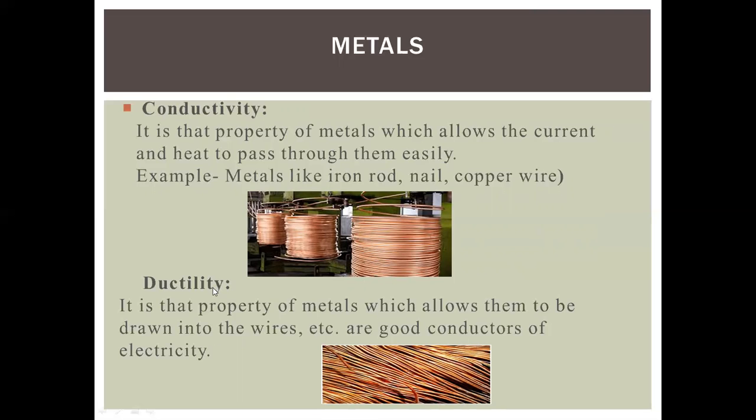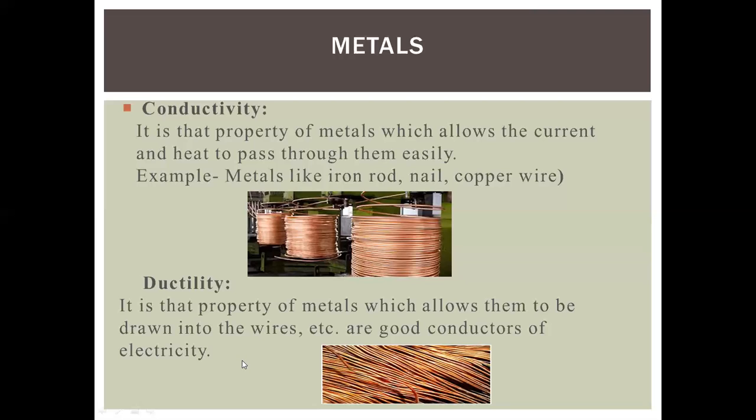Ductility. Ductility is the property of metals which allows them to be drawn into thin wires. Copper can be converted into thin wire and used in electrical appliances, electrical devices and electrical wiring.